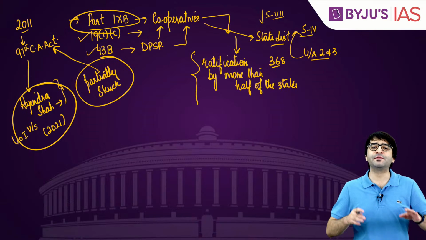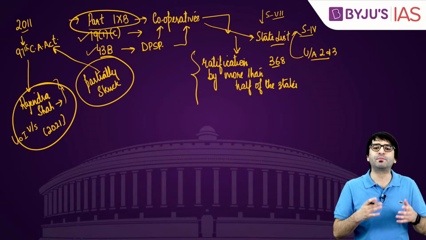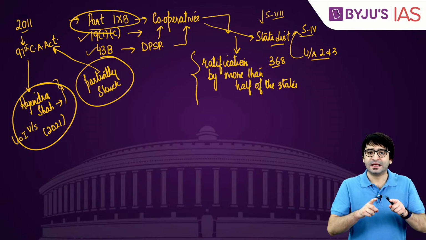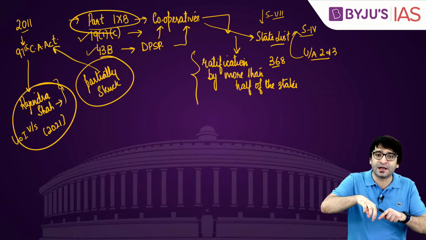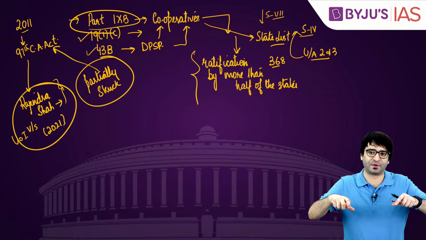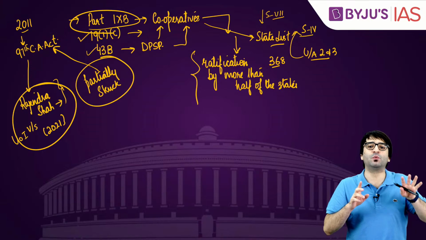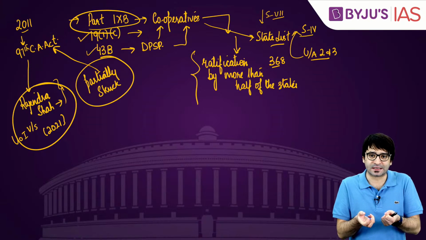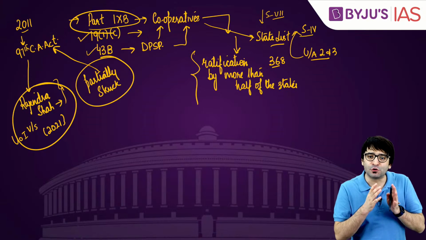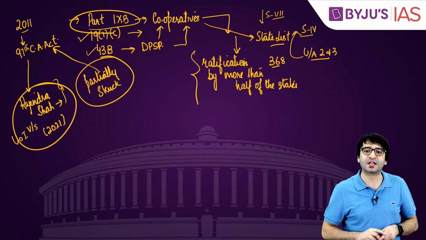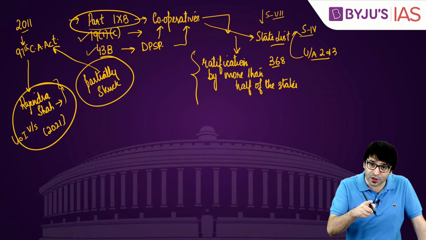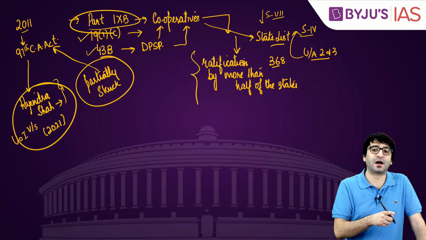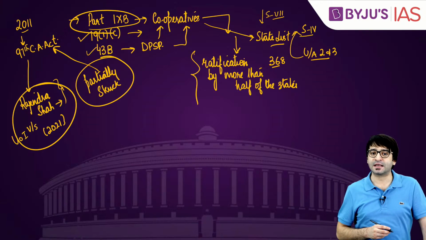Why? Supreme Court said if there are multi-state cooperative societies which are functional in different states, that power to control and to manage these multi-state cooperative societies will be with the Parliament. But so far as cooperatives within a state are concerned, that is within the legitimate domain of the states. You cannot snatch the powers of the states. If you want to, you have to pass a constitutional amendment bill and get it ratified by more than half of the states as well.